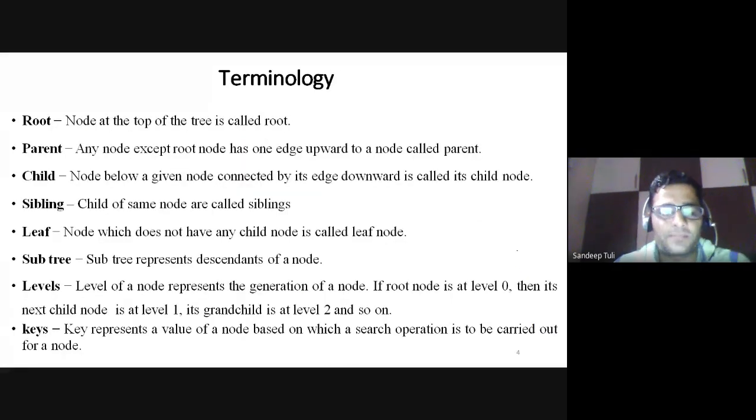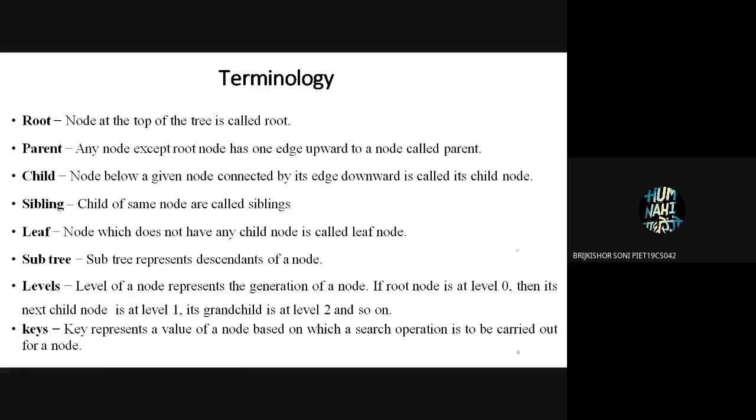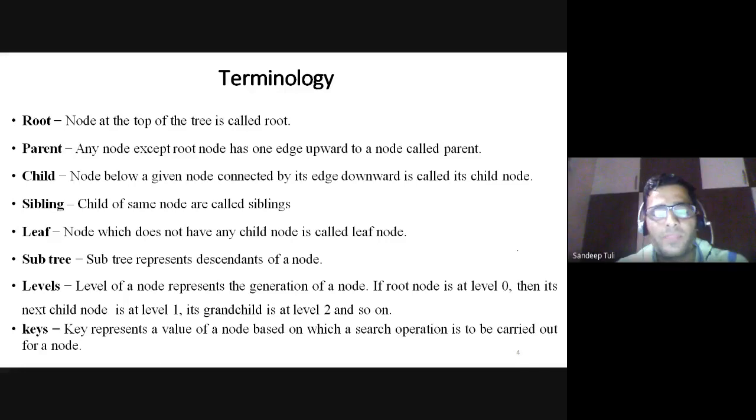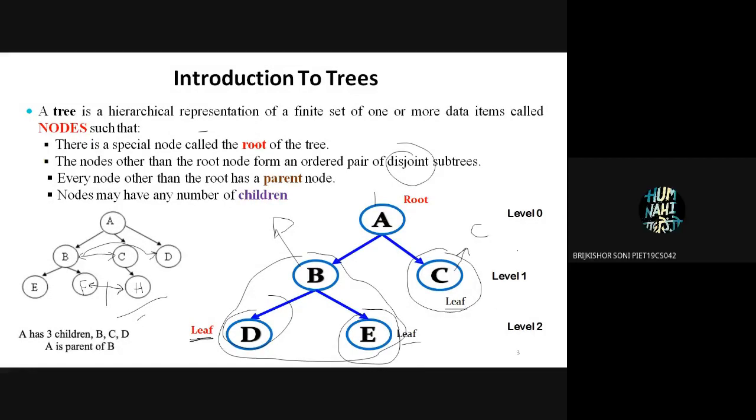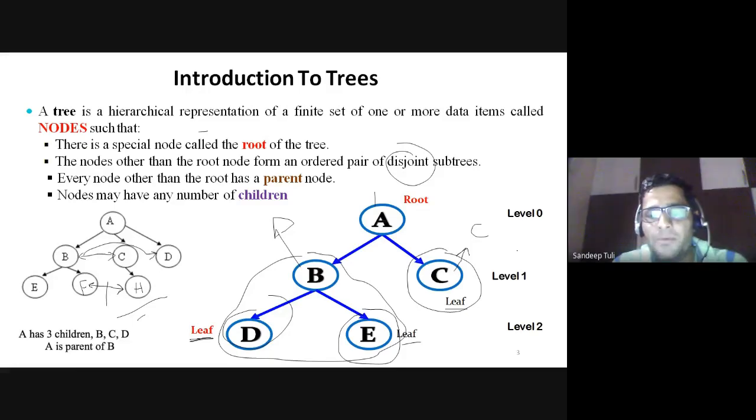Now levels. Levels of the node represent the generation of a node. What it means is if the root node is at level number 0, then its next children will be at level number 1, and then its grandchildren will be at level number 2, and so on. With the help of this diagram, you can see A is at level number 0. B, C are at level number 1, two nodes. At level number 2, we have two nodes D and E, and so on.